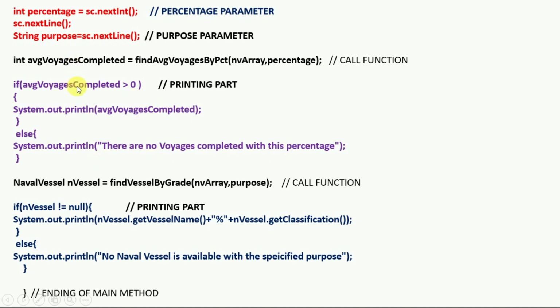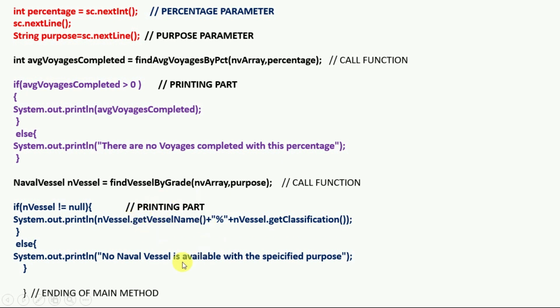For this method the printing part is this, and then call the second method. The second method's parameters are the purpose parameter and the array of naval vessel objects, and store the output in the nVessel object of type NavalVessel class. Printing part: if the nVessel object's particular record is not equal to null, then print getVesselName.